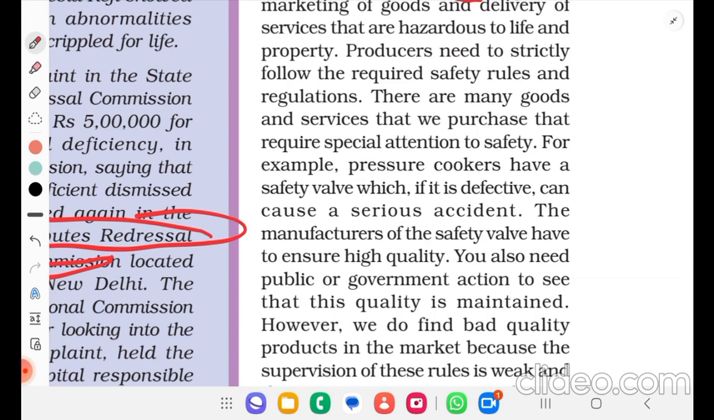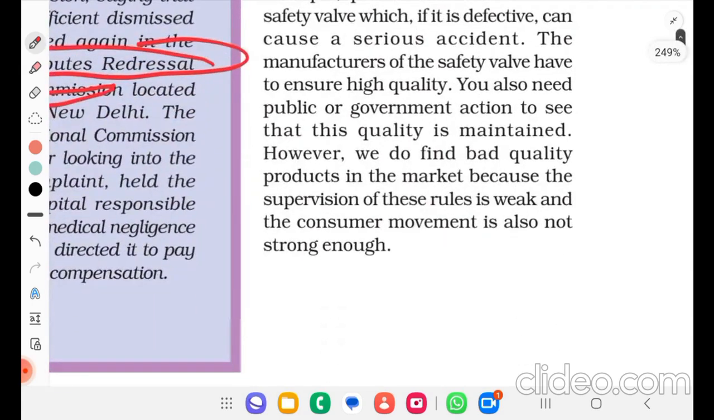For example, pressure cookers have a safety valve which, if it is defective, can cause a serious accident. The manufacturer of the safety valve has to ensure high quality. You also need public or government action to see that this quality is maintained. However, we do find bad quality products in the market because the supervision of these rules is weak and the consumer movement is also not strong enough.